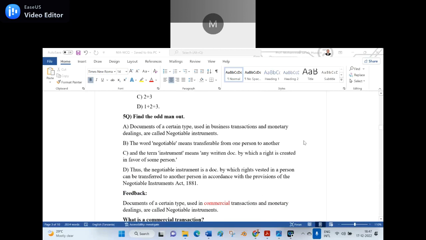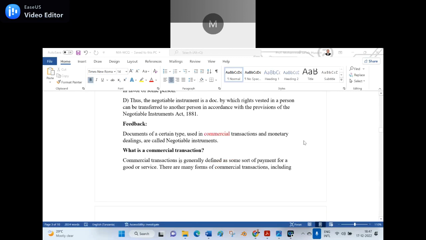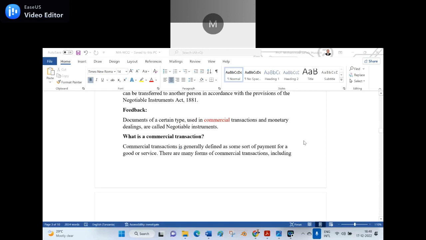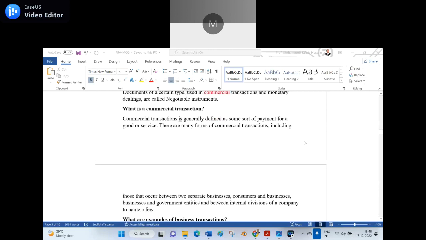Documents of a certain type used in commercial transactions. See, business transactions are different from commercial transactions, and monetary dealings are called negotiable instruments. And here I give the example of what a commercial transaction is. A commercial transaction is generally defined as some sort of payment for goods or services. There are many forms of commercial transactions, including those that occur between two separate businesses, or consumers and businesses, and government entities, and between the internal divisions of a company, to name a few.